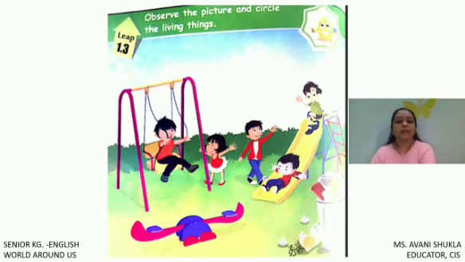Right. Then we have here this picture. Children, here we have to circle all the living things which can breathe, which can move, which can feel, which can grow. Right. So we will find out all the living things and we will circle. So here we have the swing. Can swing move? Can swing breathe? No. So swing is a non-living thing.